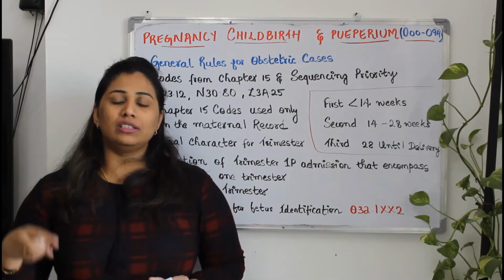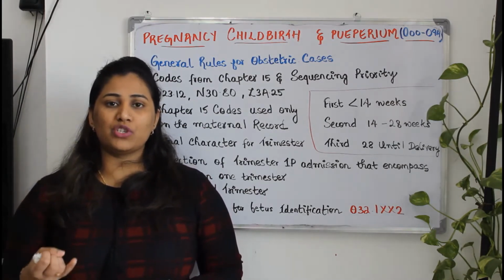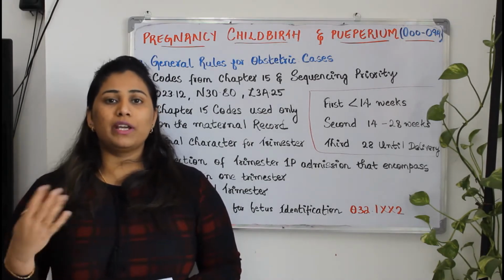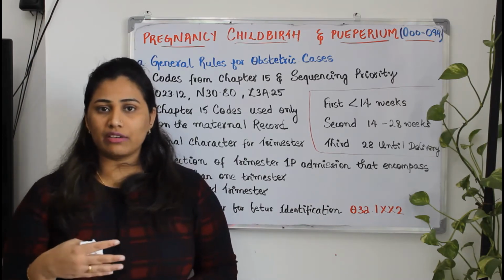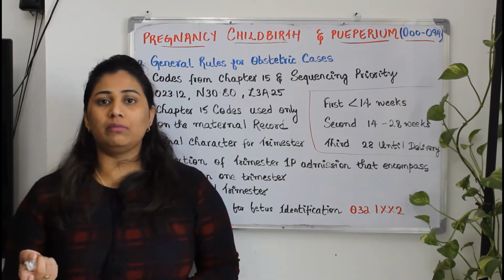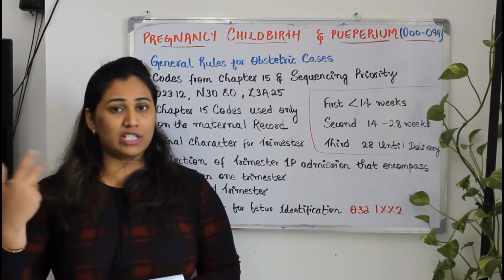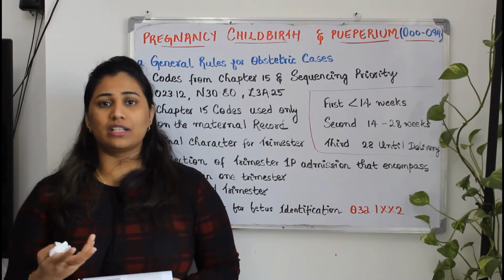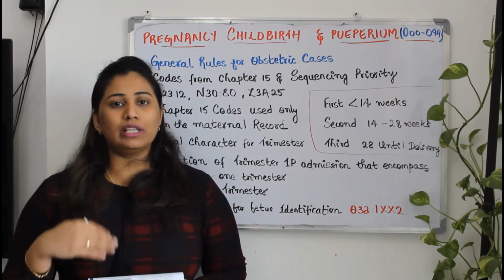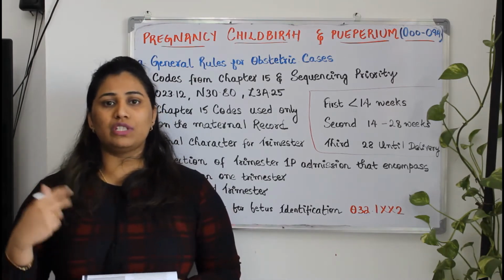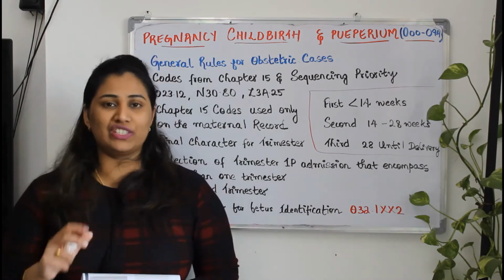For a simple scenario, I'll tell you one thing. The pregnant patient is having anemia. The patient's encounter will be for pregnancy complicated with anemia. Along with that, your secondary diagnosis will be what type of anemia the patient is having. If it is a normal anemia, whether it is iron deficiency anemia or vitamin B12 deficiency, we don't know which category the patient is having, so that specificity will be a secondary diagnosis. Along with that, the third diagnosis will be the weeks of gestation based on the patient's LMP. That is the first guideline.